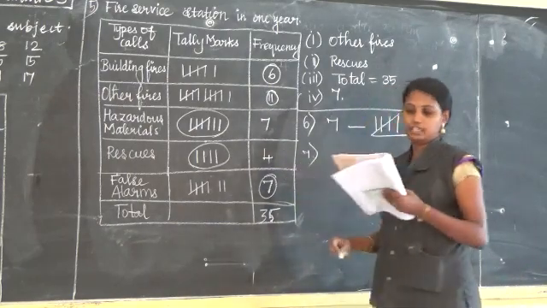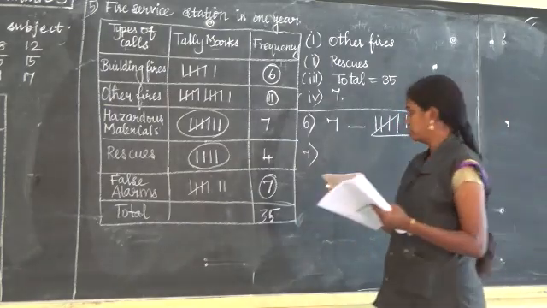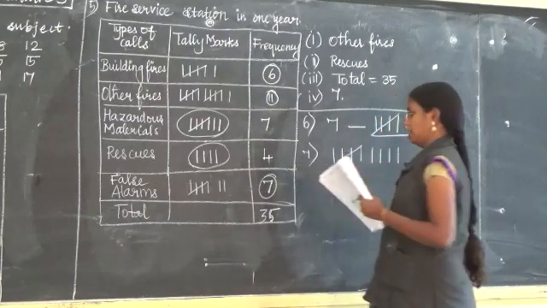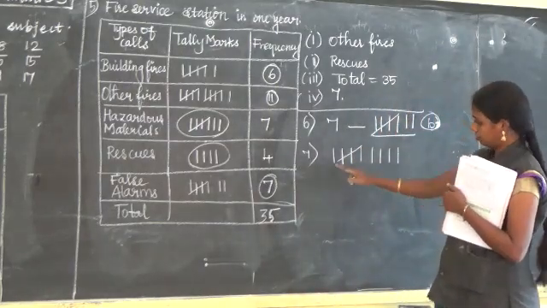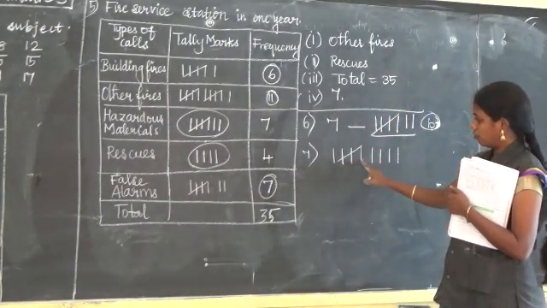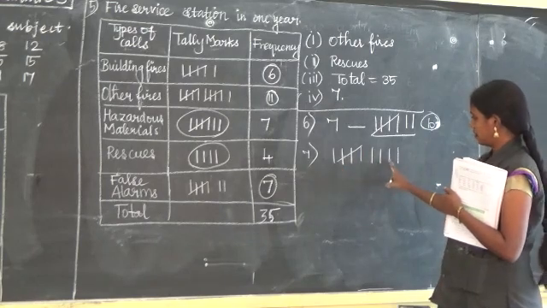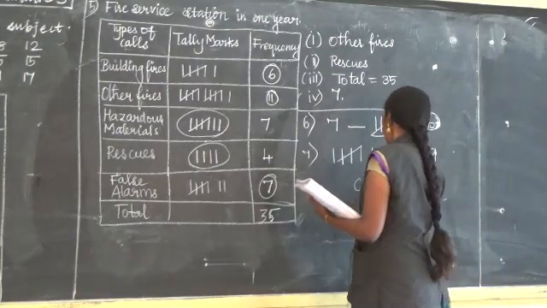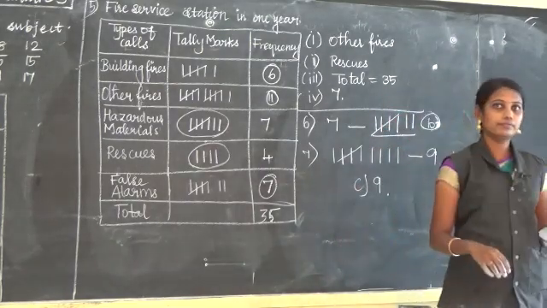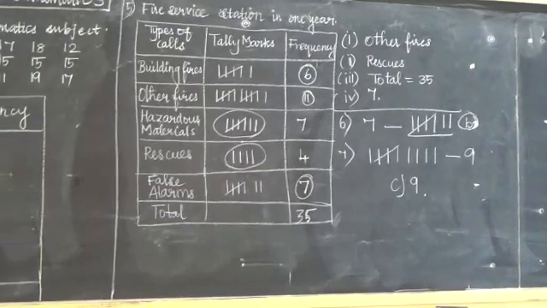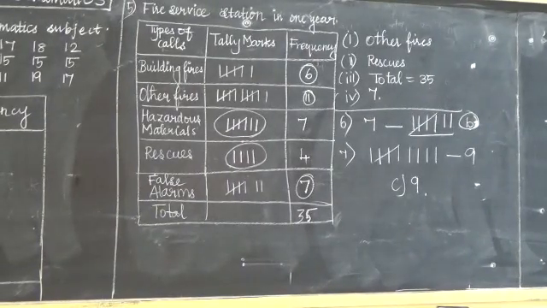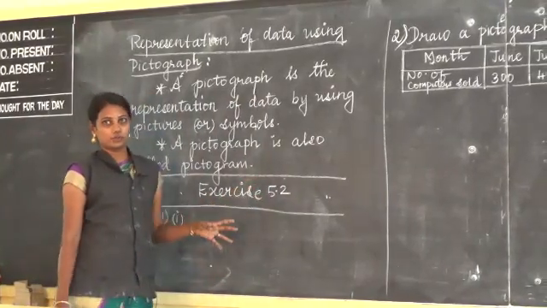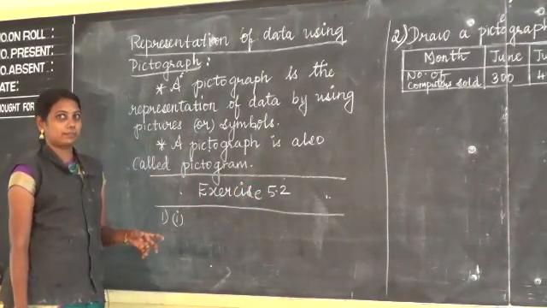Next, question number 7. The tally marks are given: 1, 2, 3. So now, how much is it? Find out. 1, 2, 3, 4, fifth one, 6, 7, 8, 9. So the answer is 9. Option C, 9. Exercise 5.1 is over. Now we are going to see exercise 5.2.